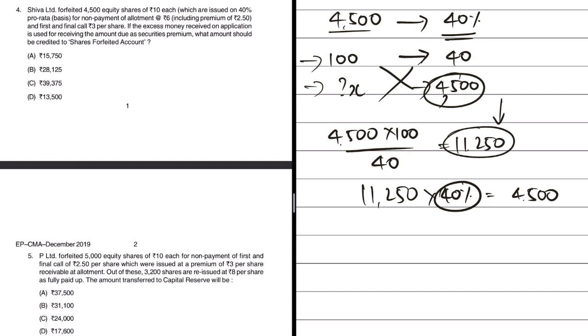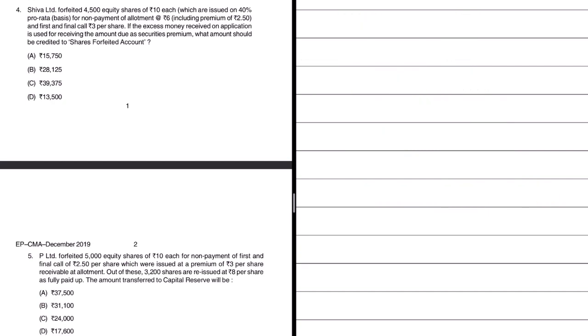Now moving on, those 4,500 shares are forfeited for non-payment of allotment money at rupees 6, they say, including premium of 2.5. Let me just write down 11,250 somewhere here. The next bit of information is non-payment of allotment money including premium of 2.5, and first and final call of rupees 3. So now we have to find out what is the application money.